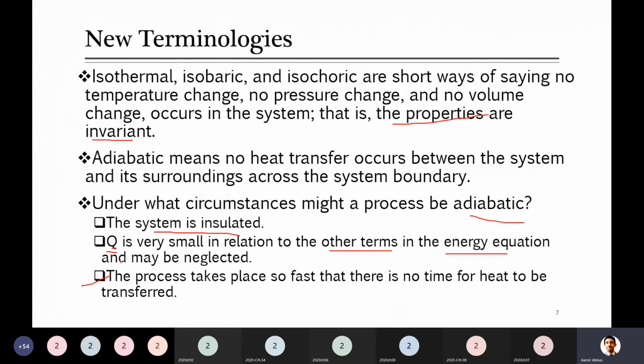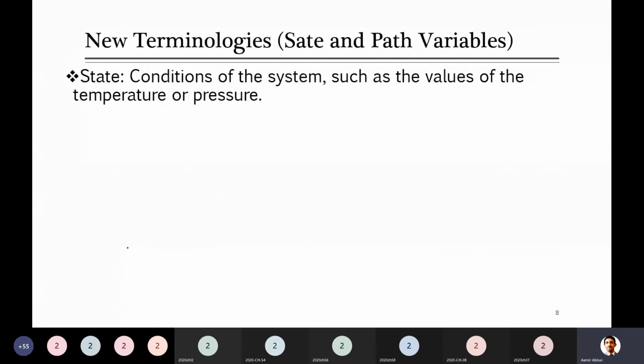So overall, just to summarize, you will be considering adiabatic in three cases. First of all, somewhere you are solving a problem and it says this is insulated. Whenever it says insulated, it means Q is 0. There is no exchange of heat between the surrounding and system. Then the other case is when that value is very small, you calculated it, and you can ignore that value of Q, so there is no exchange of heat. And anywhere else where it says this process takes place so fast that there is no exchange of heat with the surrounding, that will also be considered adiabatic. So these are three cases which you can come across.